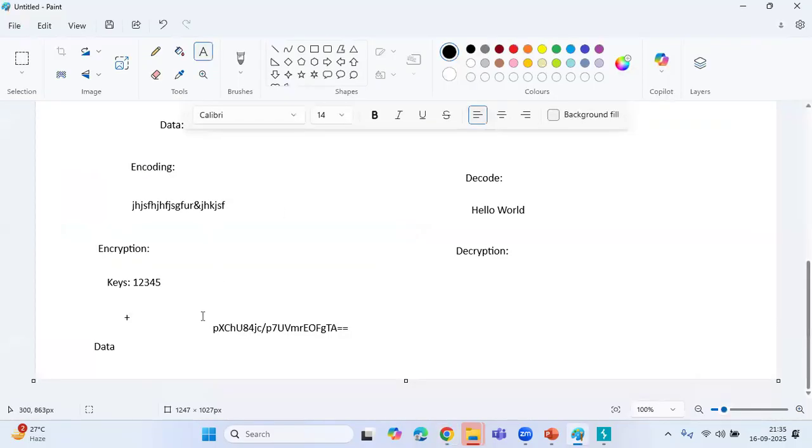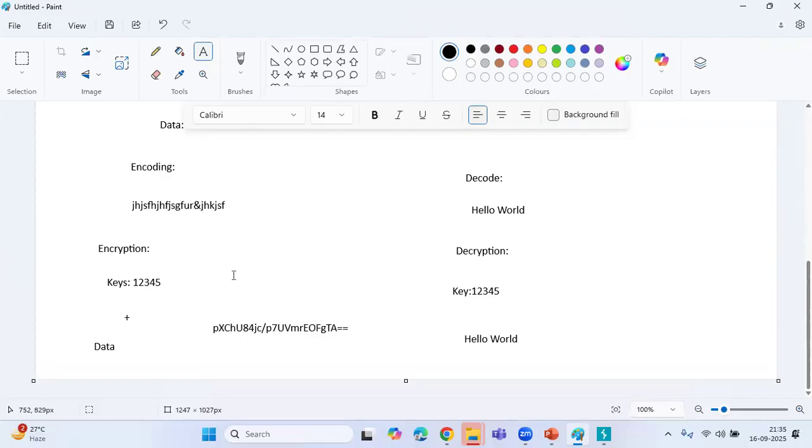To simplify it, encryption has two ways. One, the same encryption key we use to encrypt is used to decrypt the data. At decryption time I need to enter the same key, so it will be converted back to hello world.